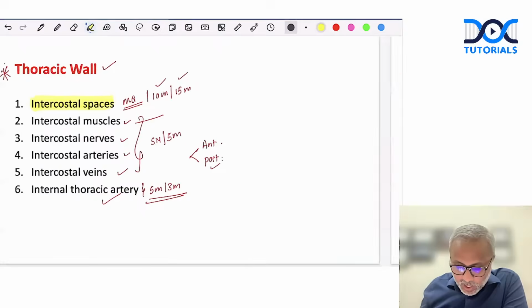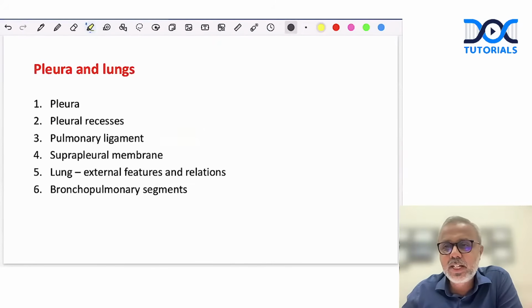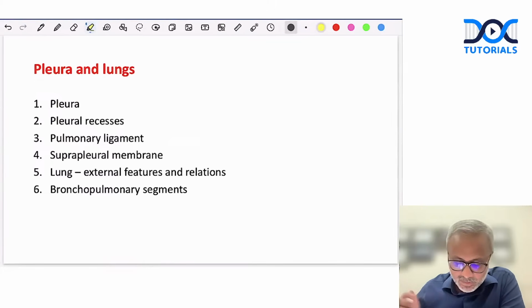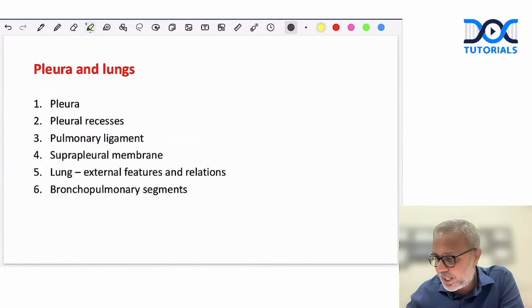Now, apart from thoracic wall, the next important chapter we need to know is the chapter of the pleura and lungs. Fine?